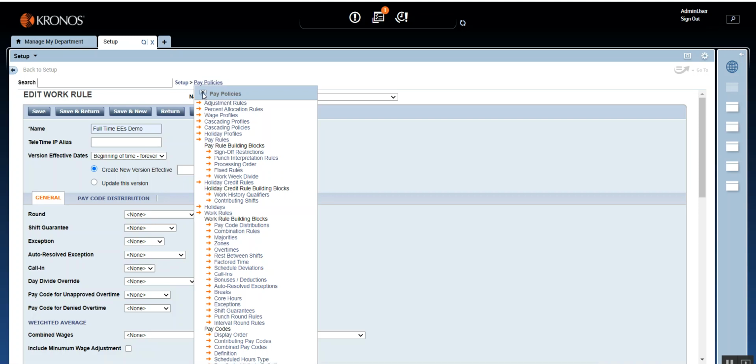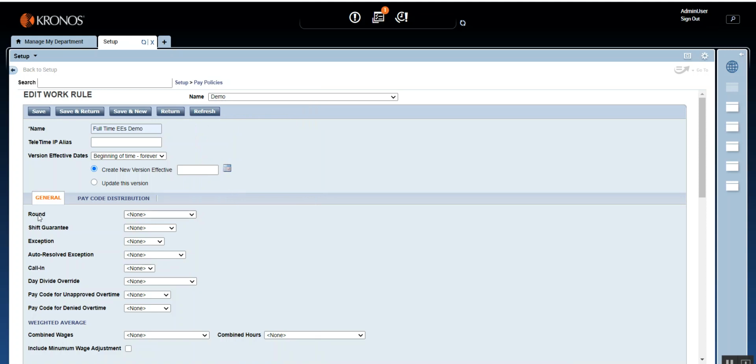So in the work rule, all you do is you assign. For example, you created the rounding rule. On day number 2 we created the punch round rule, so you assign that. And then on day number 3 we created the shift guarantee, so assign that. And then on day number 4 we created core hours and exceptions, you assign that. And then on day number 6, we created the unexcused absence or auto resolve exceptions, you assign that.